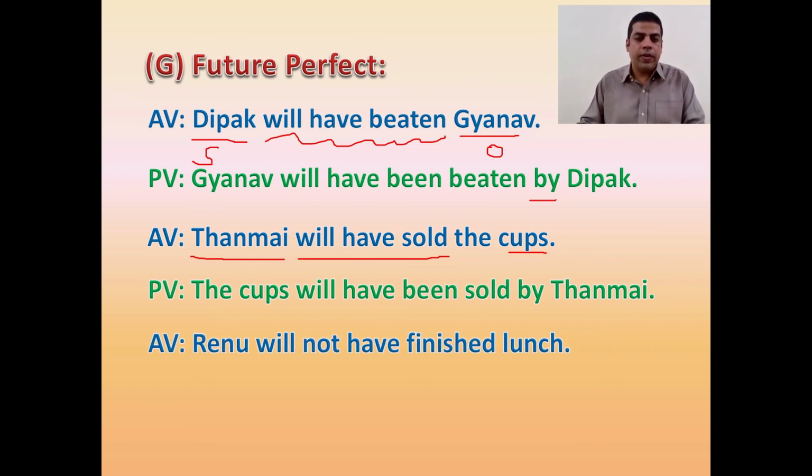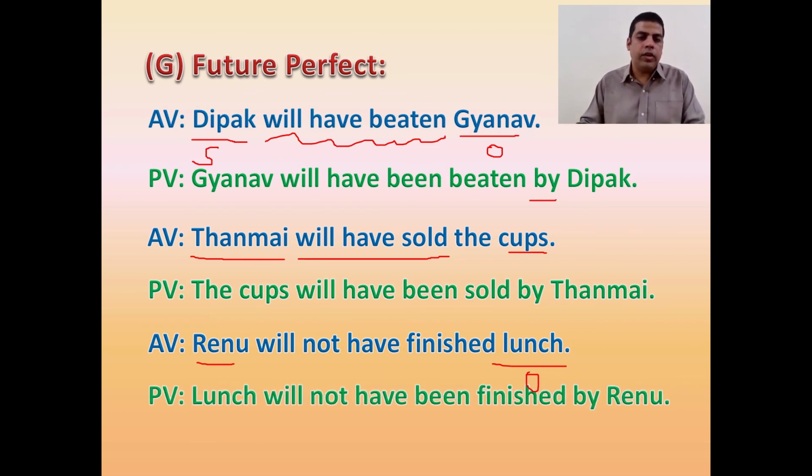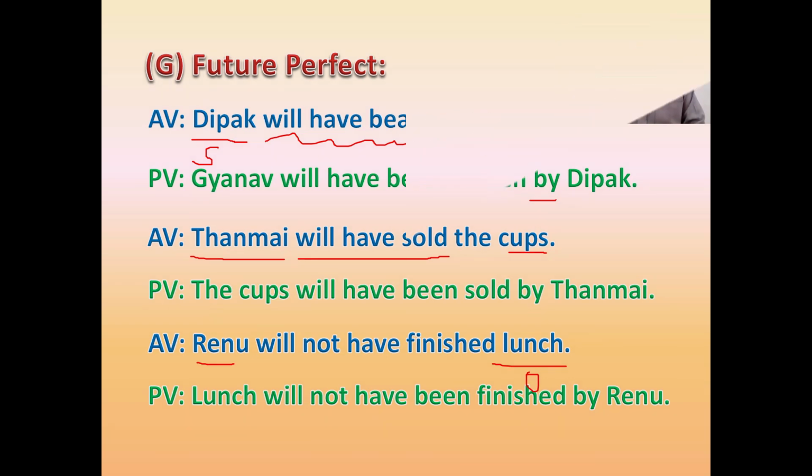Let's look at the final example. Renu will not have finished lunch. Here Renu the subject, lunch the object, and will not have finished, that is the verb form in negative way. So the answer is going to be lunch will not have been finished by Renu. So this is the way you can convert the future perfect sentences to passive form.